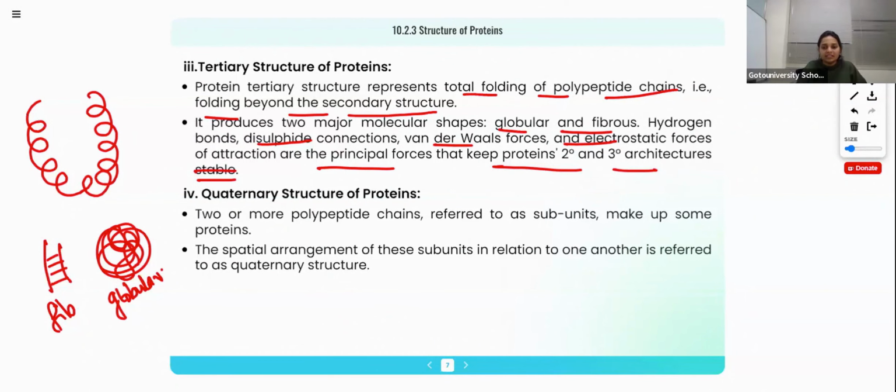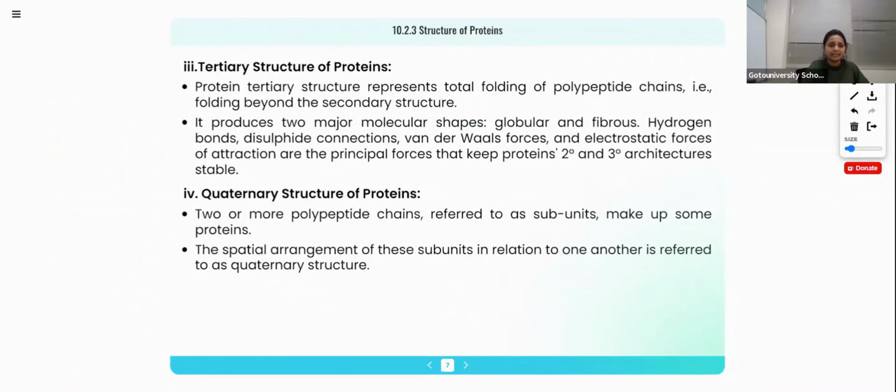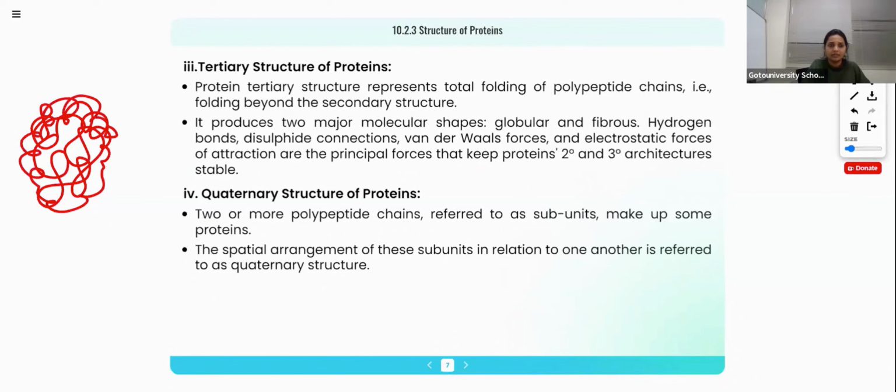Then the last one is quaternary structure. Two or more polypeptide chains, referred to as subunits, make up some proteins. The spatial arrangement of the subunits in relation to each other is the quaternary structure. It becomes again more complicated like this, and they can coil together. So it will be the quaternary structure.